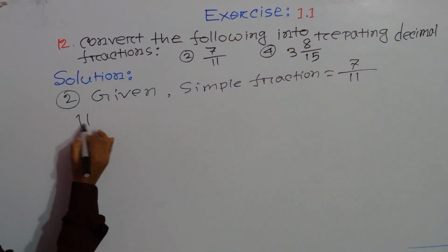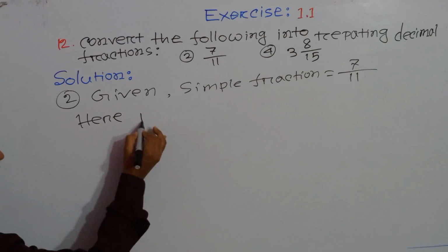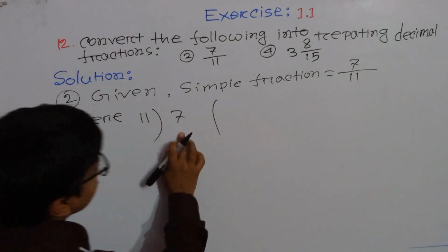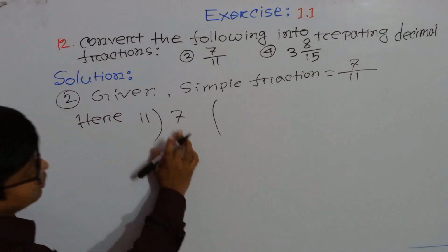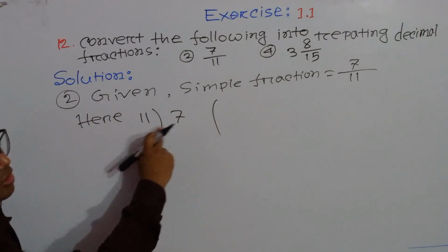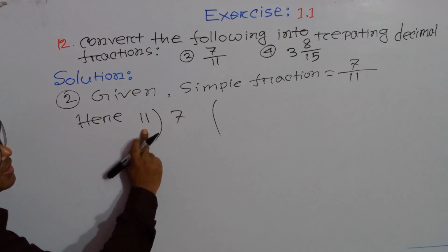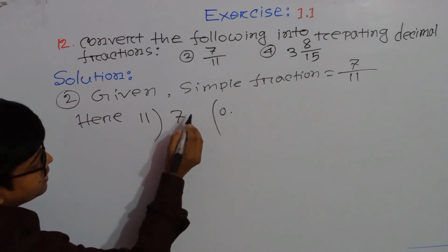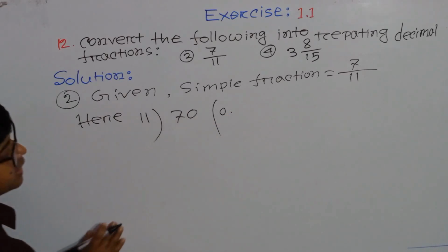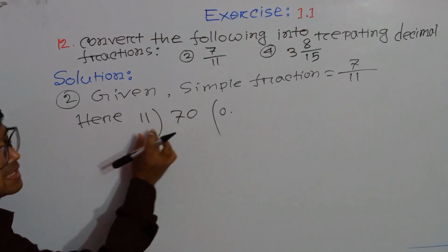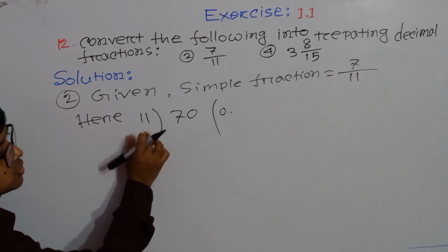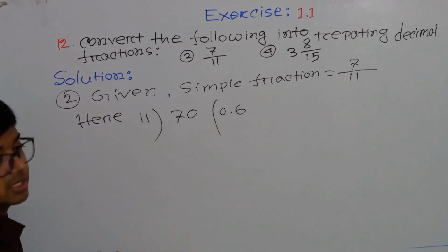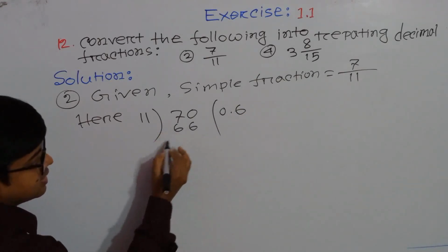So here 11, my dear students, look at this. 7 is not divisible by 11, so we can take a point here, and for this point we can write 0. And now 70 is divisible by 11, so we can take here 6, and 6 into 11 it will be 66.